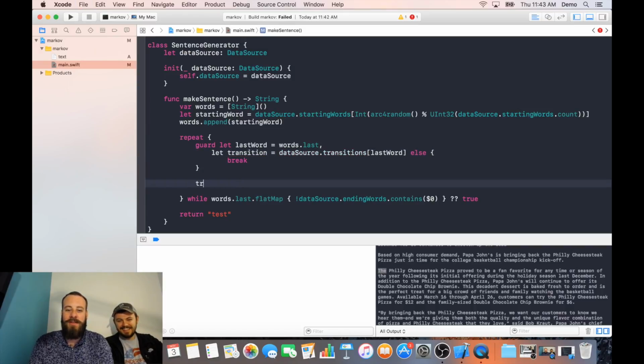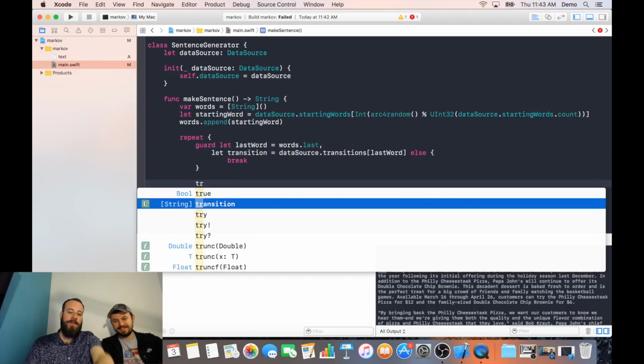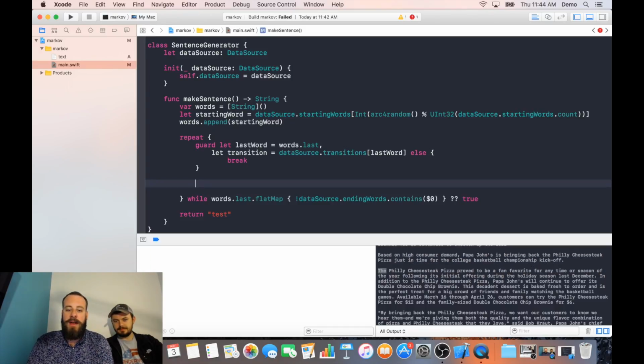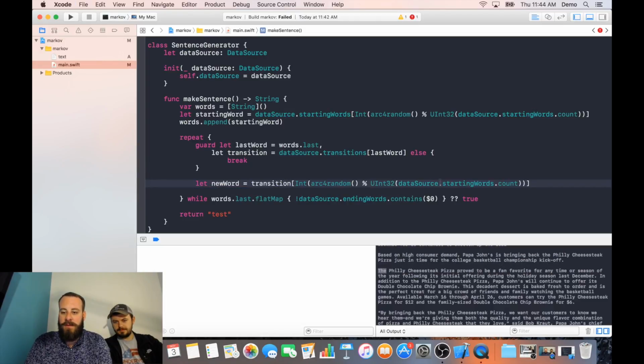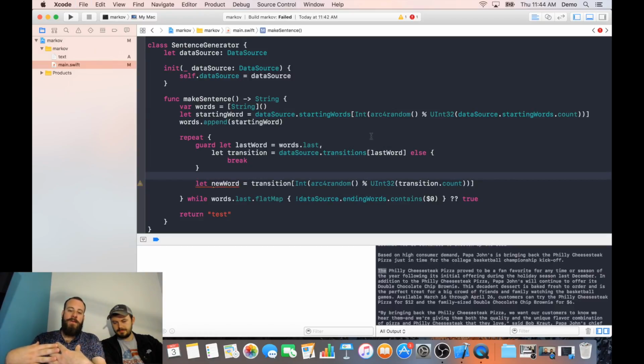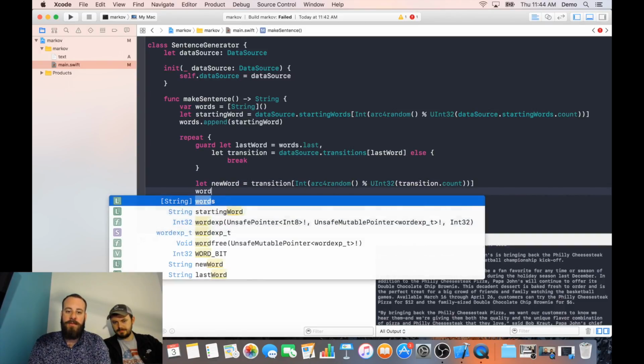All right. So we've got our transition. Again, transition is a string. This is an array of strings. So this is given our last word, here are all the possible next words according to our source document there. So we'll say let new word, and again we're just going to steal it from this right here, so I don't have to type all that again. Equals transition, and this is going to be our transition dot count. And cool. So again, a random word from our transitions is our new word, and then we're going to append that new word to our list of words. Gotcha.